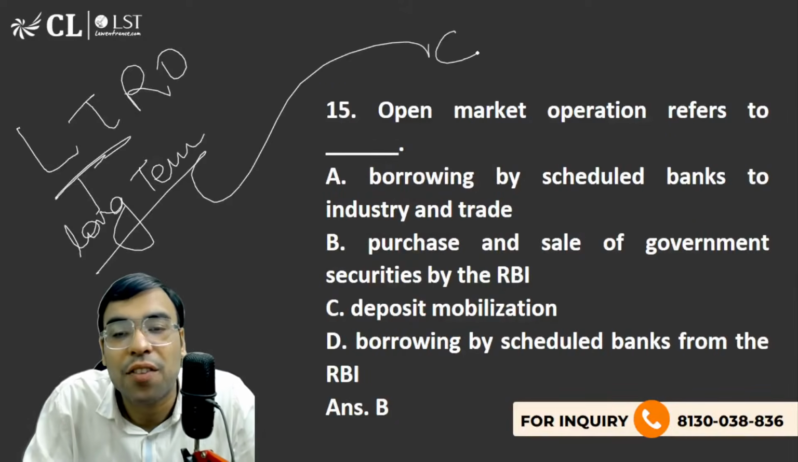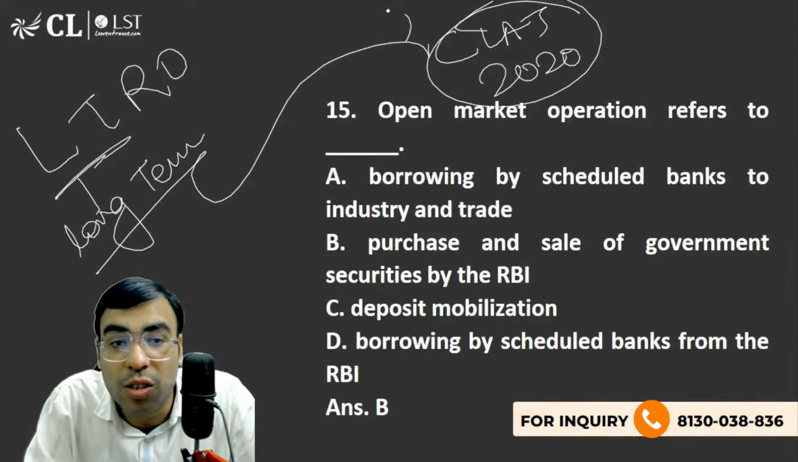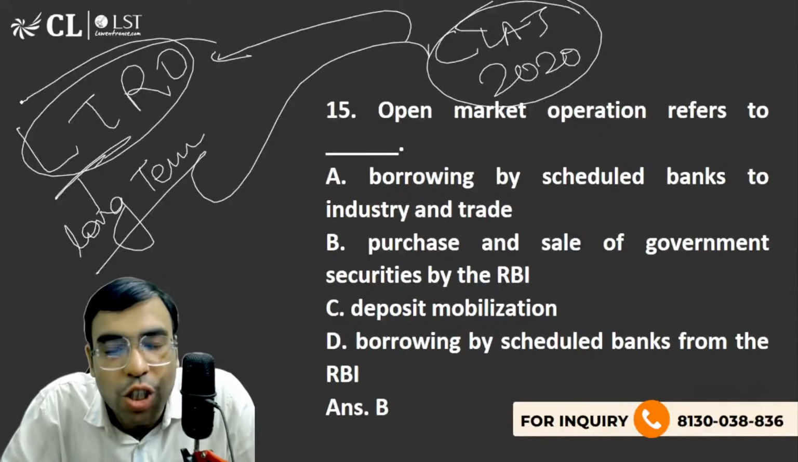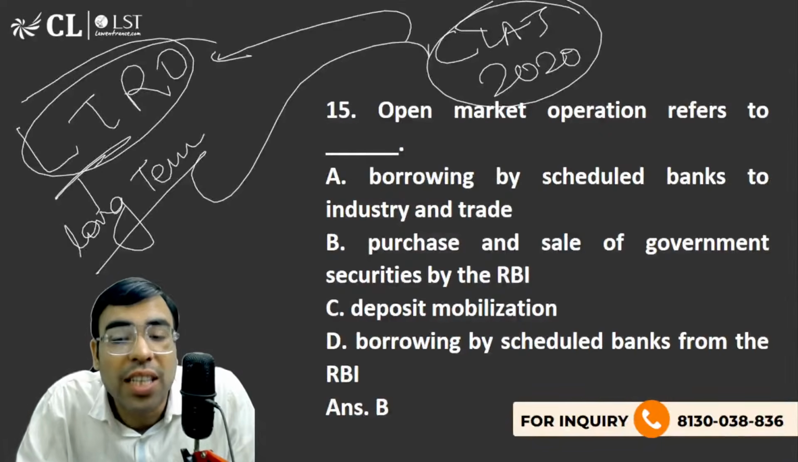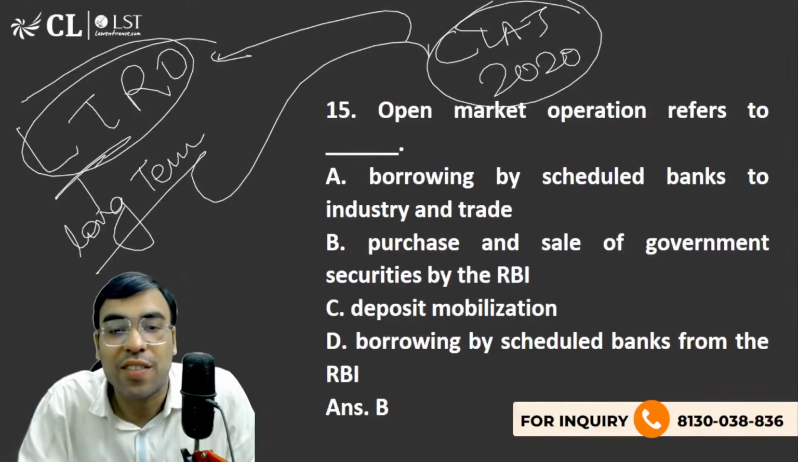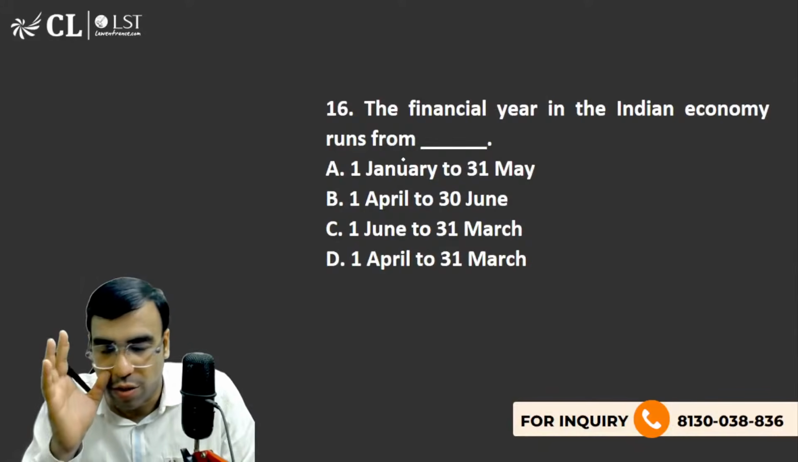Because after the CLAT paper pattern was changed in 2020, CLAT 2020 asked this question. They talked about LTRO. So your concept of LTRO should be crystal clear, because we have seen questions. Now you cannot say, okay, I can skip economics. Please do not even think that you can skip it. You have to be very crystal clear on this. So B is the right answer to this question.